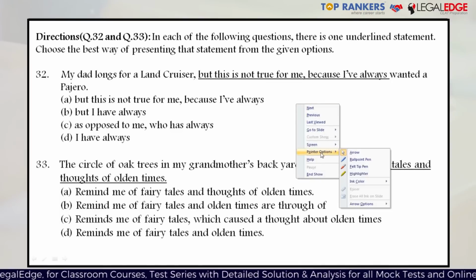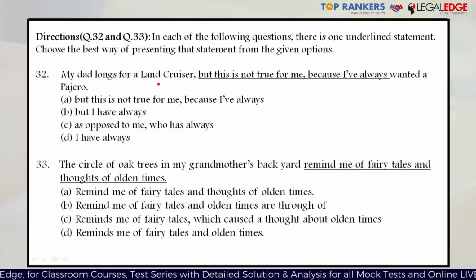In this particular case, there are two clauses being talked about here. My dad longs for a Land Cruiser, and this is not true for me. And therefore, a conjunction is definitely required. So, but is something which has to be here. Now, in all of the given options, there's one option which does not have this particular conjunction, which is option C, which is not the right answer.